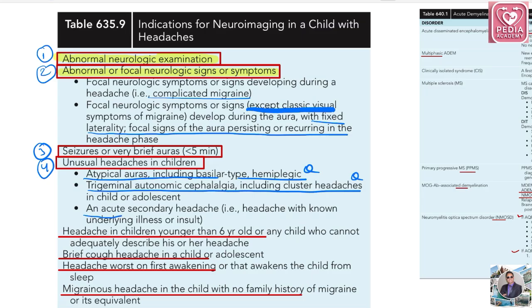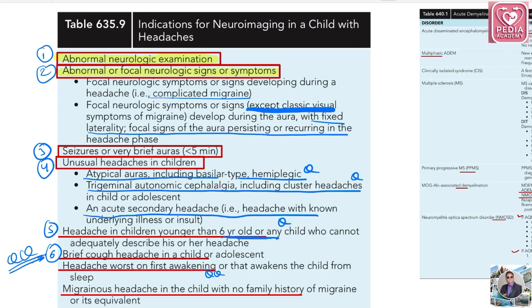Acute secondary headache, like a headache with a known underlying illness or insult. Again, very important: headache in children less than 6 years old, or a child who cannot tell adequately. Okay, so if the child is less than 6 years of age, you have to remember you have to go for MRI or neuroimaging. Brief cough headache. This was a NEET SS previous question. So brief cough headache is an indication of neuroimaging. Headache worse on first awakening. Yes, this is an indication of neuroimaging.